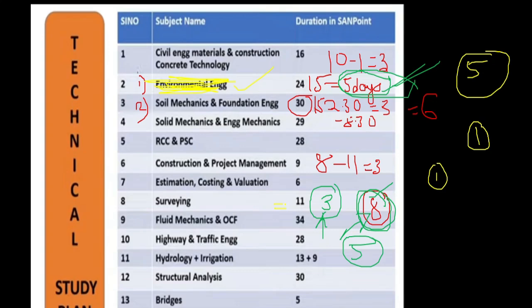Okay? So don't think of future subjects, don't think of revision now, because if you do revision, you will forget. It is human tendency. So when you feel like you are forgetting things, that time you will feel panic. When you feel panic, that will disturb the subject which you are studying currently. So that's why don't think of the previous subjects.